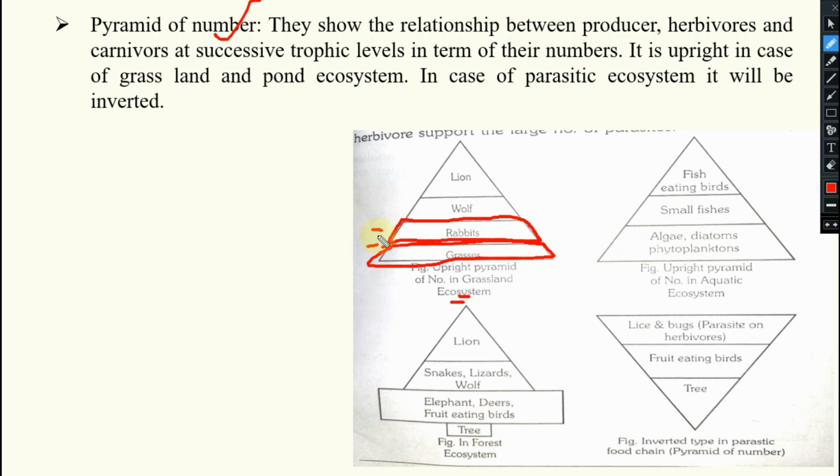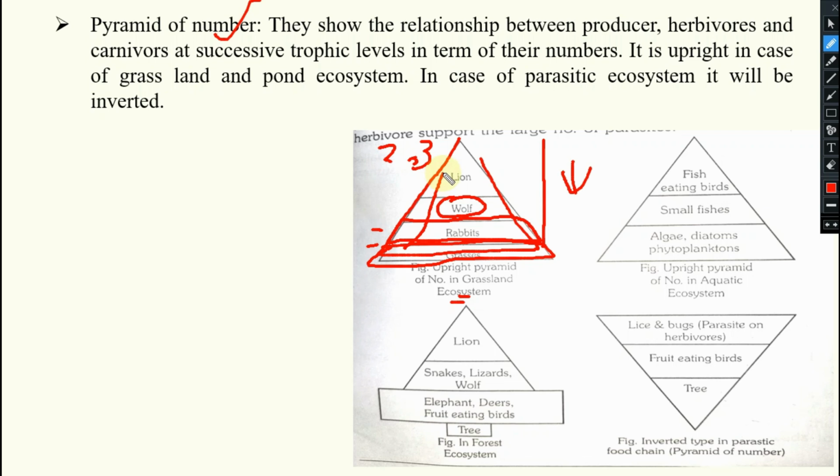Now suppose 100 rabbits were there. On them, some 10 wolves are feeding. On these 10 wolves, 2 to 3 lions will feed. Yes or no? So now, time to time, the population number is decreasing. Yes or no? That's why it is always upright. You see, the size is decreasing. Yes or no?